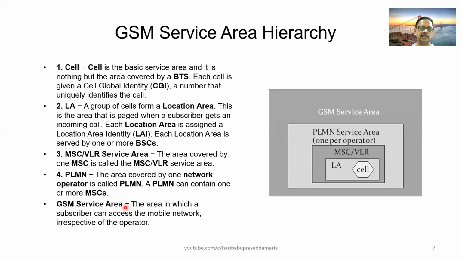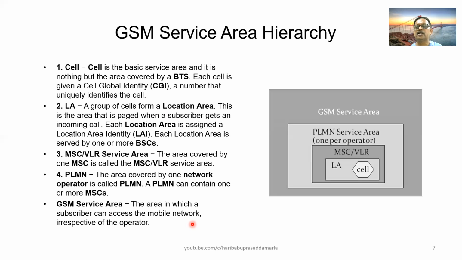GSM service area is the area in which a subscriber can access the mobile network irrespective of the operator, provided there is a tie-up between different operators. So one mobile operator can get access to the other mobile operator's network where they have MOUs.